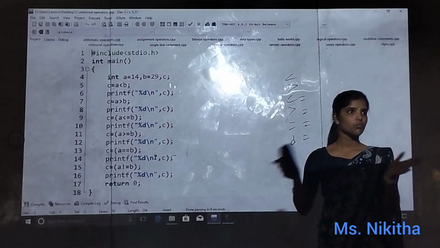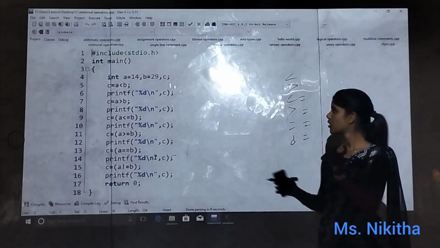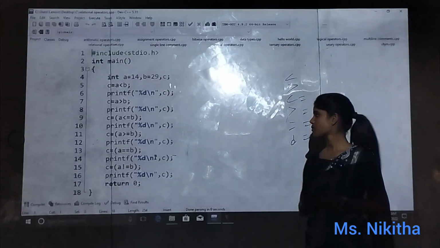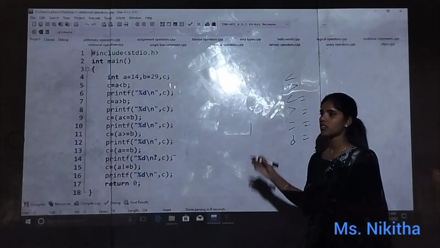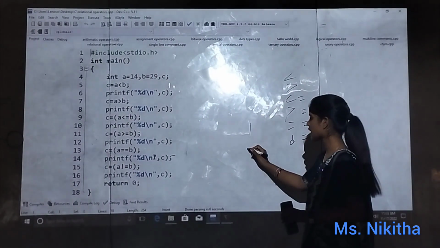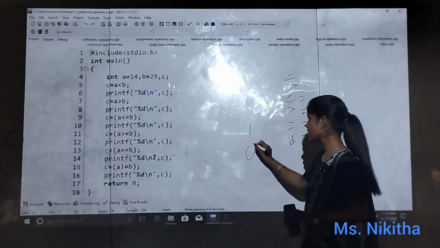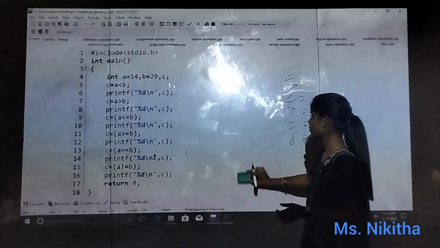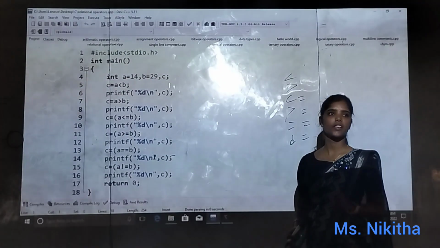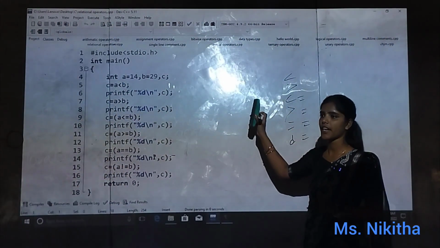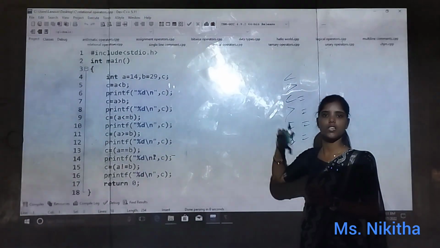So if that condition or expression is satisfied, then it will give true, which means 1 as output. If the expression is not satisfied, then it will give false, so the output will be 0. Am I right? Okay. So first check what I am taking. I am taking A value as 14, B value as 29. Is that okay?